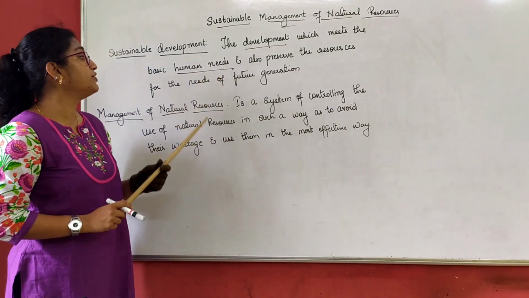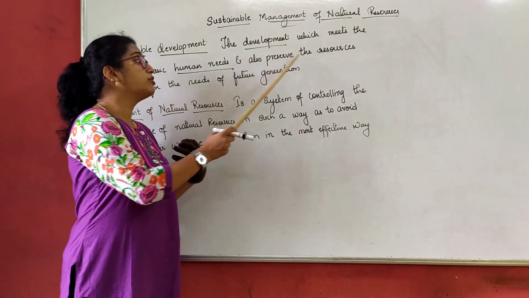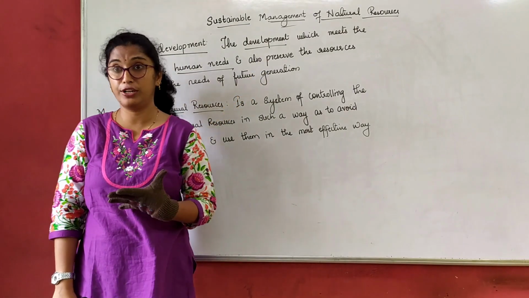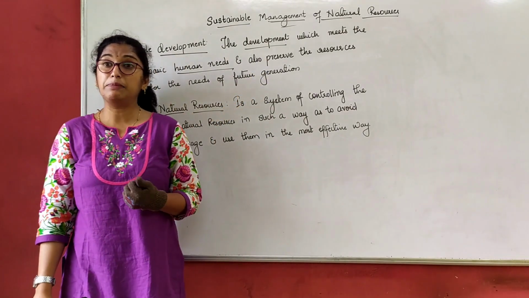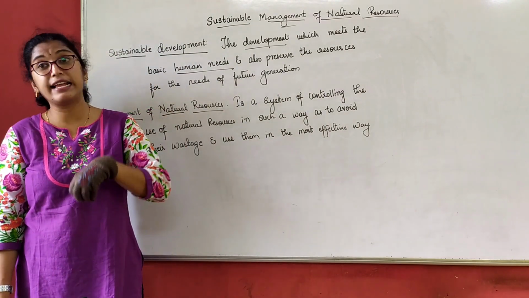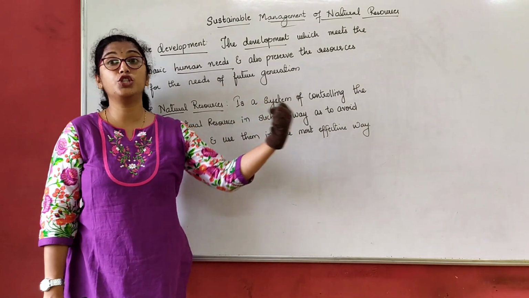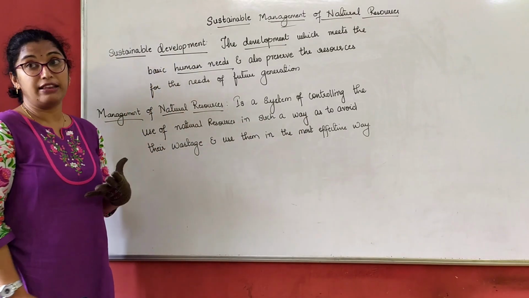The development which meets the basic human needs, what we require, and also preserves the resources for the needs of the future generation. That is called sustainable development. That means there should be development and we also have to sustain that development, right? Without affecting the future generation, right? That is known as sustainable development.